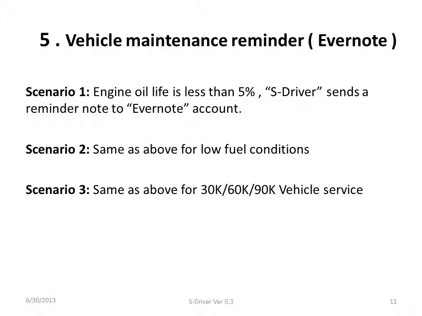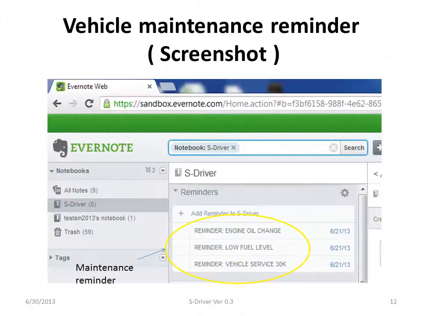Vehicle maintenance reminder. If S-Driver sees that your engine oil life is less than 5%, it will send a reminder note to your Evernote account. Even for a low fuel condition or vehicle service, it will send a reminder note. The best thing is that it uses the reminder API of Evernote. So whenever you open the Evernote app, you can see all the reminders, what things you need to do, and based on that you can prioritize and do the work.